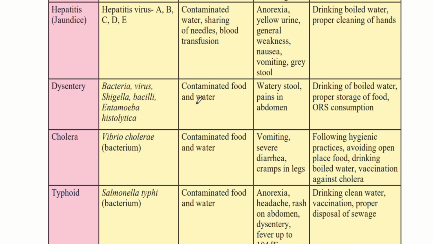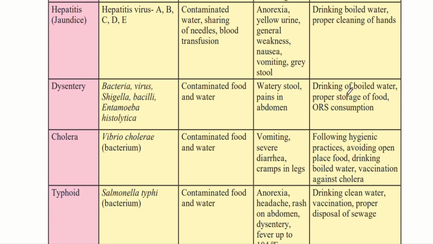then we can also get dysentery. In this we will get watery stools and pain in the abdomen. So we will get stomach ache and watery stools multiple times in a day. Usually we get stools only about 1 or 2 times a day, but in this it is so severe that we will get it multiple times a day.